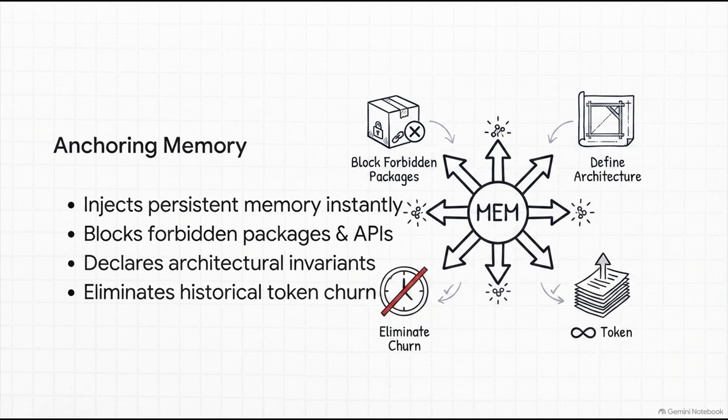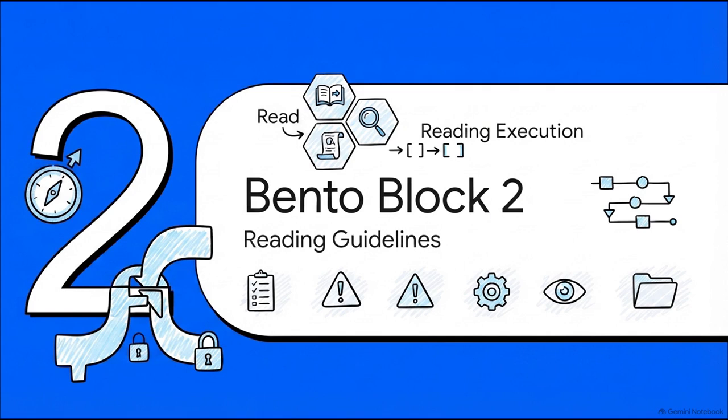Plus, here's a fun fact. By deferring the loading of heavy, unnecessary tools until they're actually needed alongside these rules, enterprise systems can save up to 191,000 tokens of context. That keeps your agent incredibly hyper-focused. Moving right along to Bento Block 2, Reading Execution Guidelines.